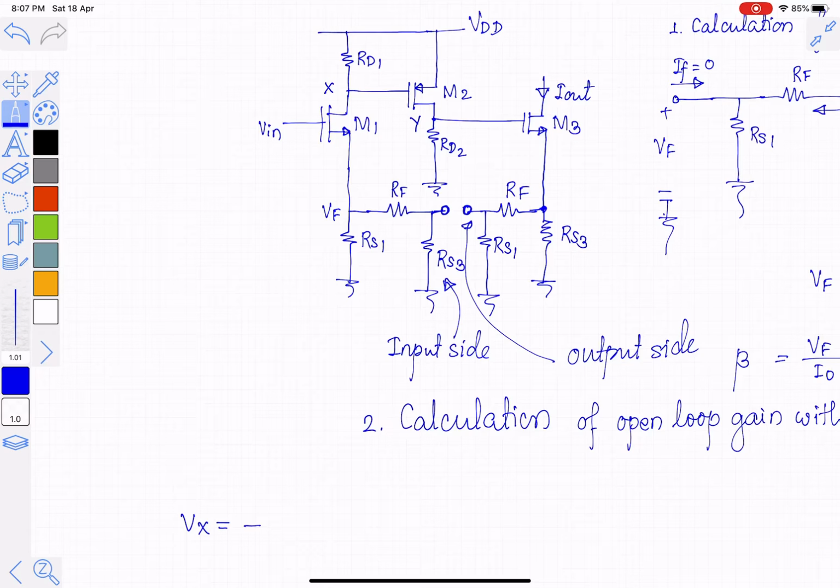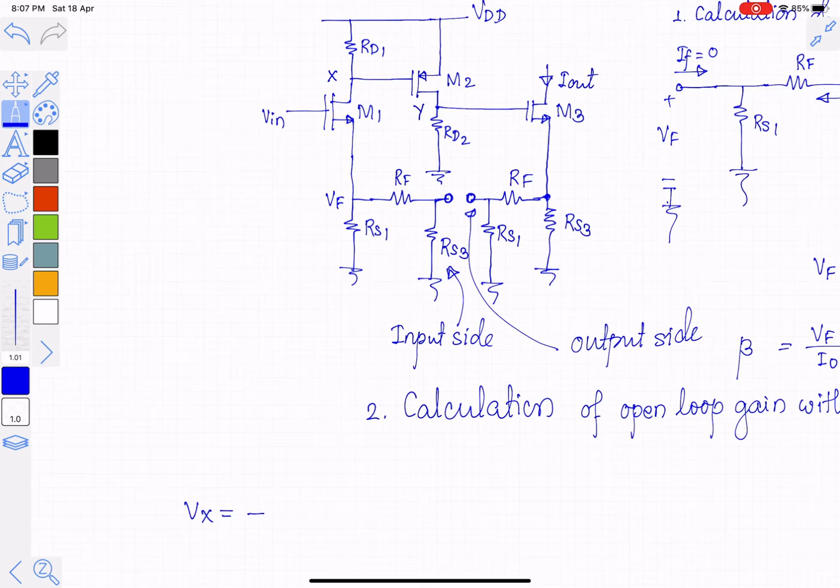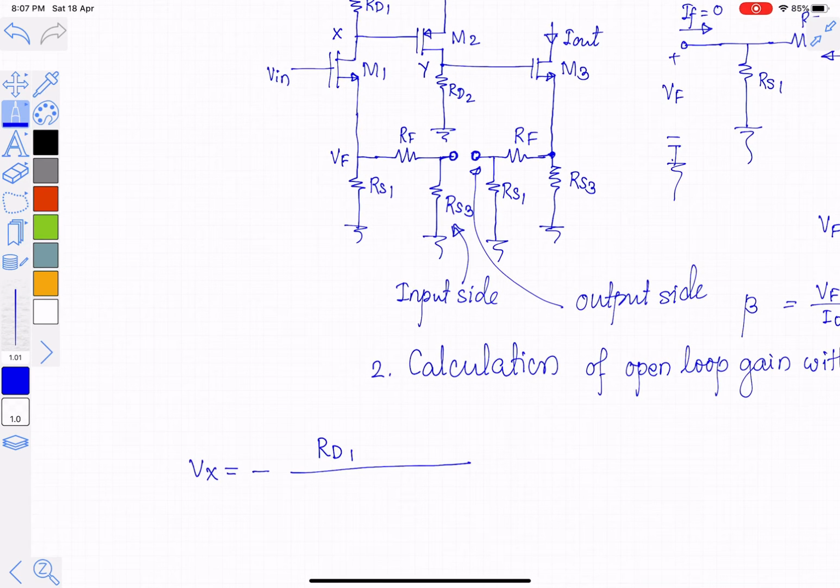We are neglecting RO1, RO2, RO3, etc. So in this case, minus RD1 divided by RES1 parallel RF plus RES3.